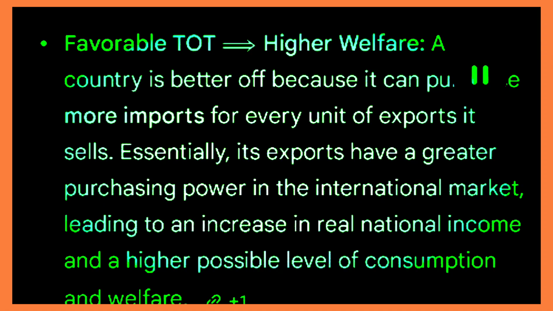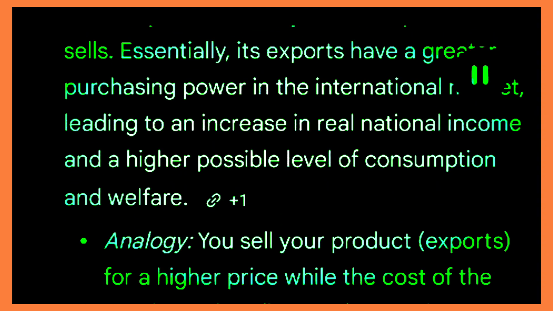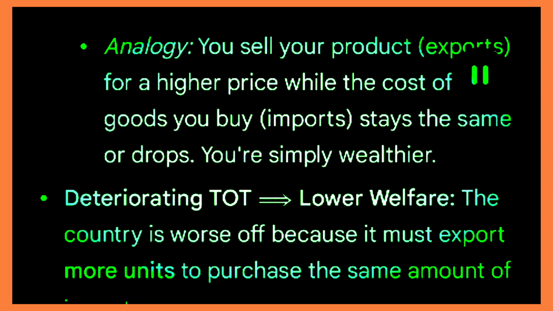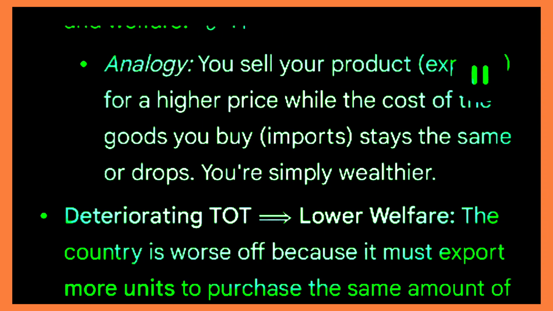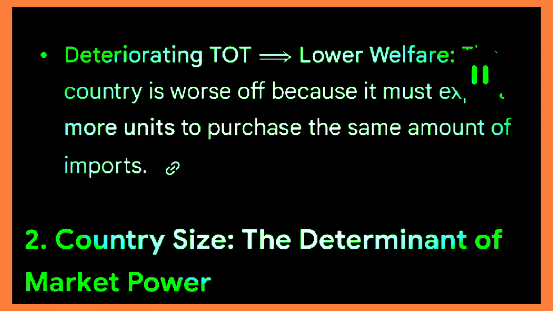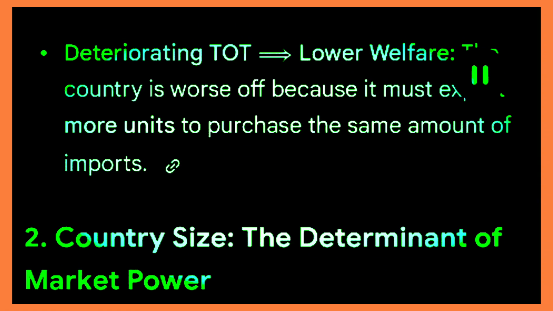Essentially, its exports have a greater purchasing power in the international market, leading to an increase in real national income and a higher possible level of consumption and welfare. Analogy: you sell your product exports for a higher price, while the cost of the goods you buy imports stays the same or drops. You're simply wealthier. Deteriorating ToT implies lower welfare. The country is worse off because it must export more units to purchase the same amount of imports.